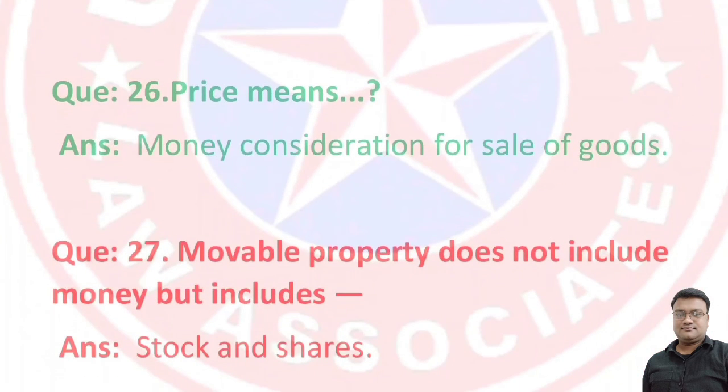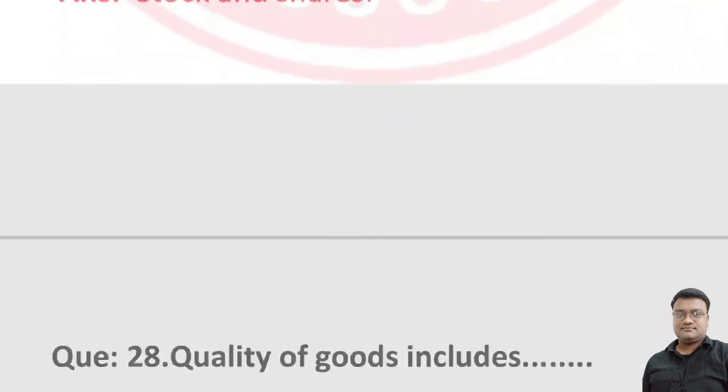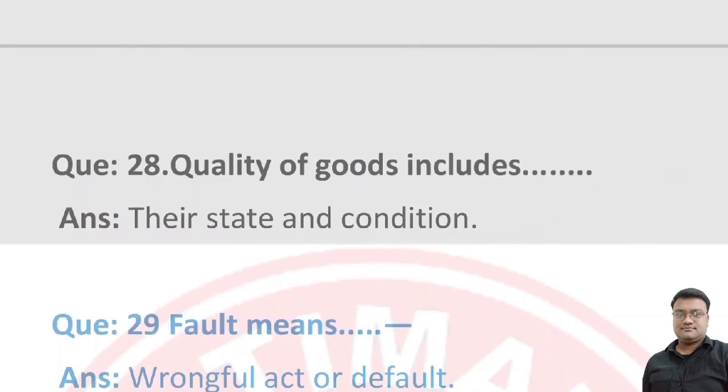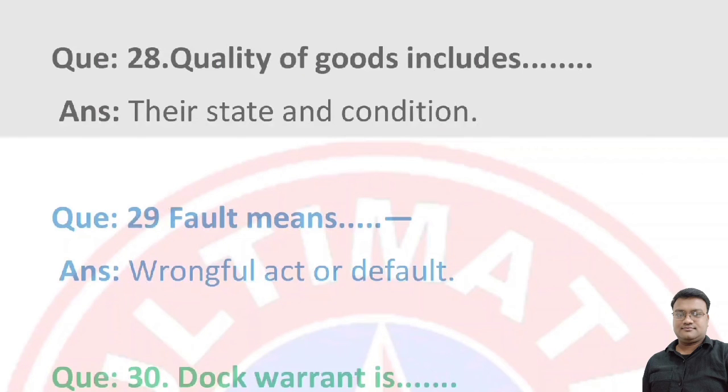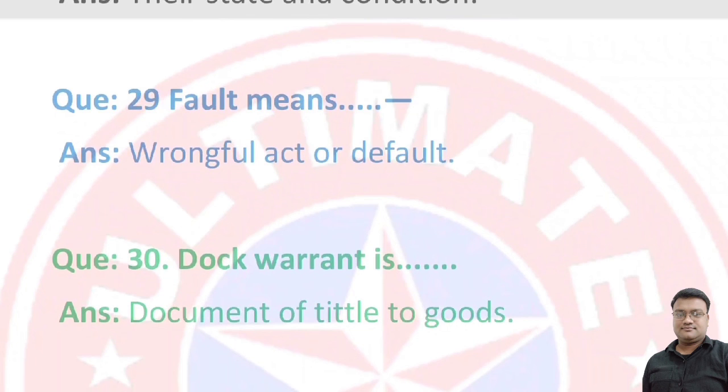Next, movable property does not include money but includes stock and shares. Next, quality of goods includes their state and condition. Next, fault means wrongful act or default. Document warrant is a document of title to goods.